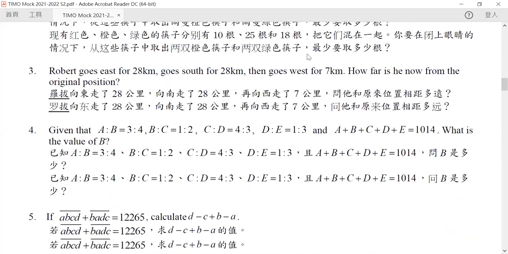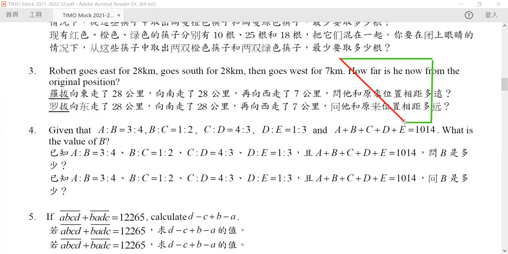So our robot goes east for 28 kilometers, and then goes south 28, and then we will go on 7 to the west. So what we want to know is the distance between these 2 points, the starting point and the finishing point.